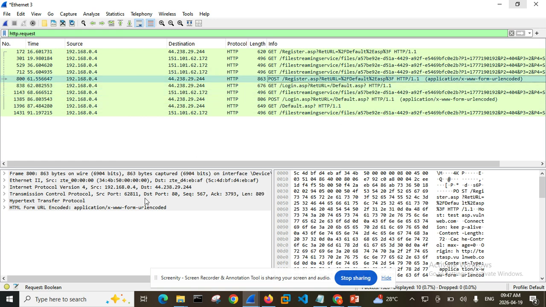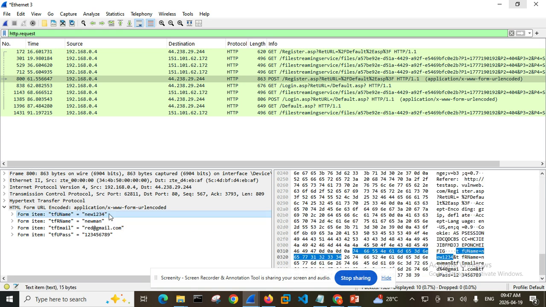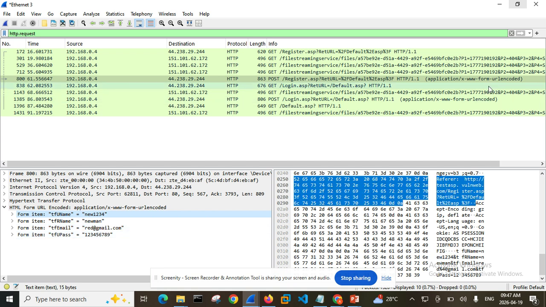When I click here, the next thing I want to click is this packet. I want to be sure that you remember it. The packet, what do we call it? You can write it down in the section, and then you click on this environment. Can you see now? This is my username, this is my real name, this is my email address, and this is the password that I used. So that is how Wireshark keeps this information.